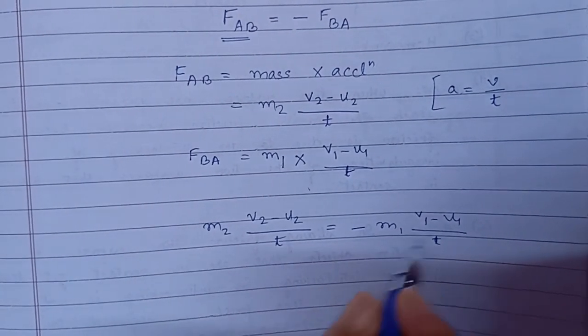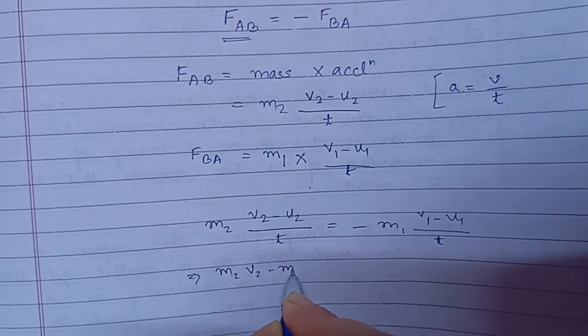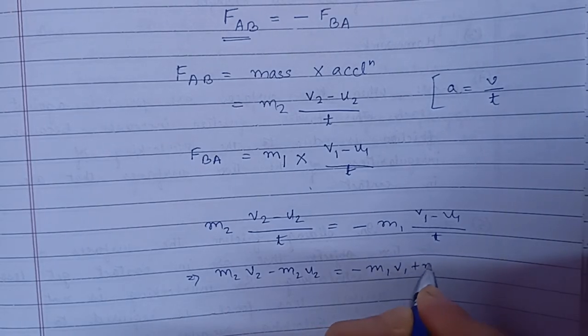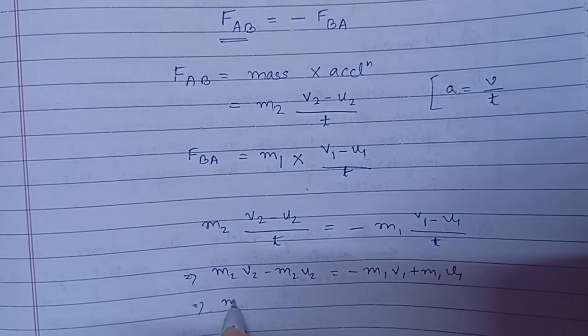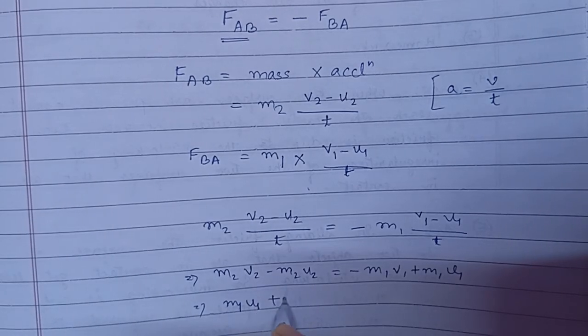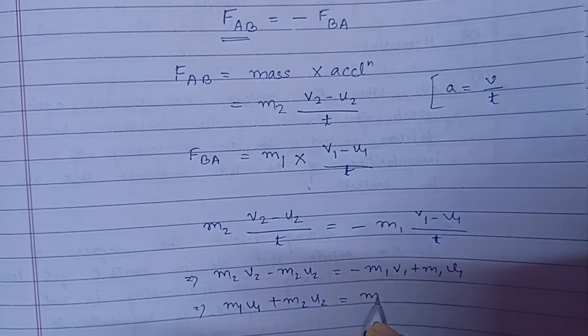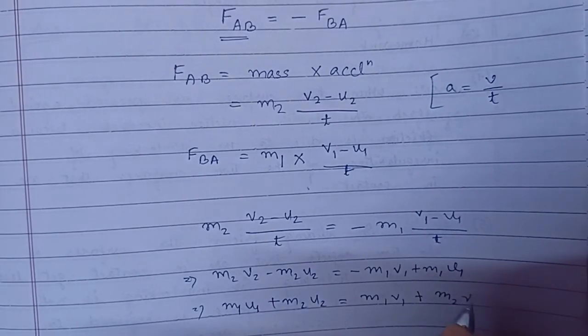So t you can cancel out. When you multiply this, you will get something like this: m1 u1 plus m2 u2 equals m1 v1 plus m2 v2.